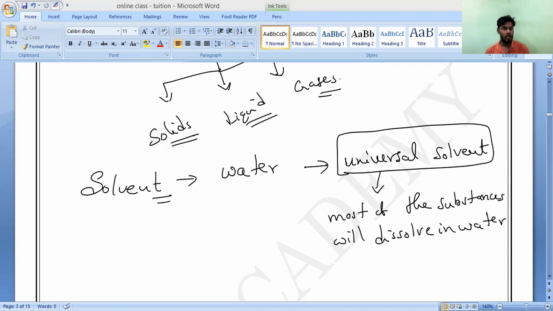Some substances are not dissolved in water, which I will also mention. The solutions prepared with the help of water are called aqueous solutions, and that is why water is called an aqueous solvent.